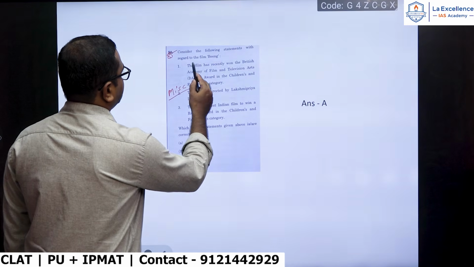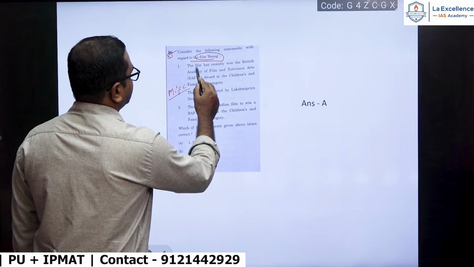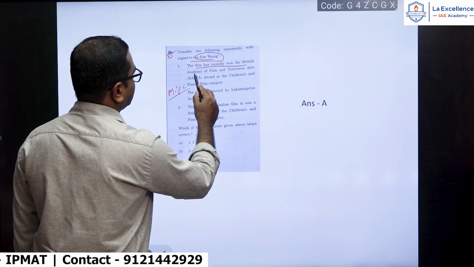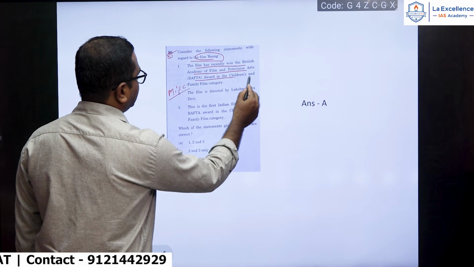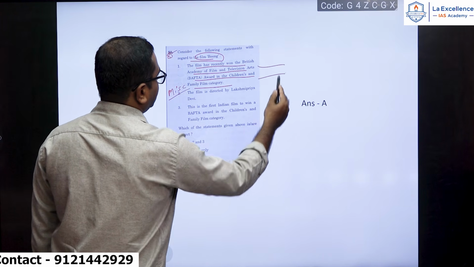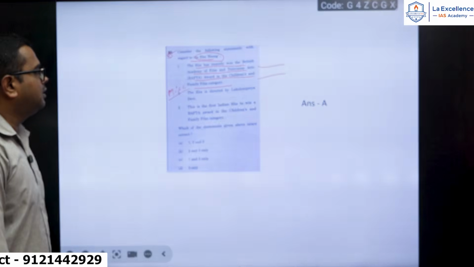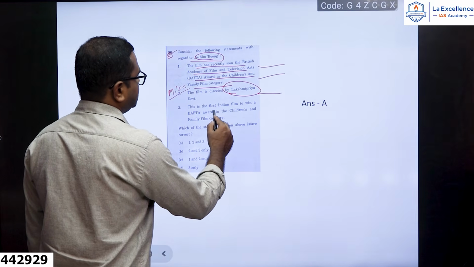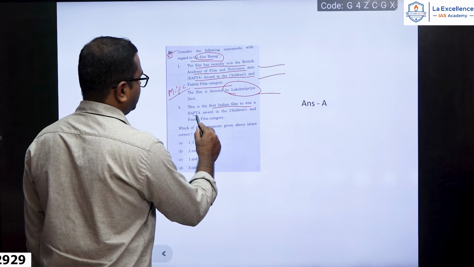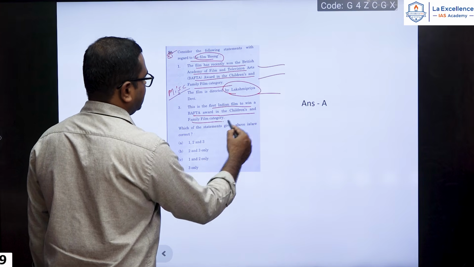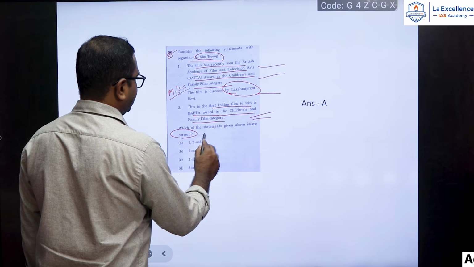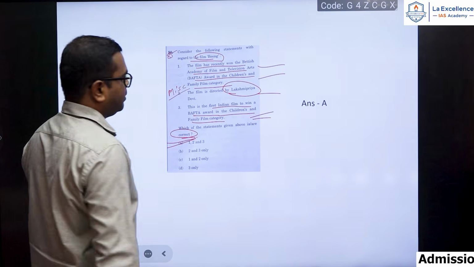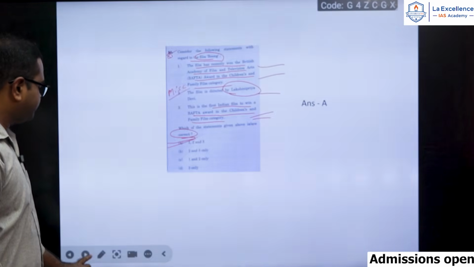Consider the following statements with regard to the film Boong. This film has recently won British Academy of Film and Television Arts Award in the Children's and Family Film category. So this was in the news and it is a correct statement. This is directed by Lakshmi Priya Devi. Yes. This is the first Indian film to win a BAFTA award in the Children's and Family Film. Okay, that is why it was significant in news. So 1, 2, 3, all of them are actually correct.